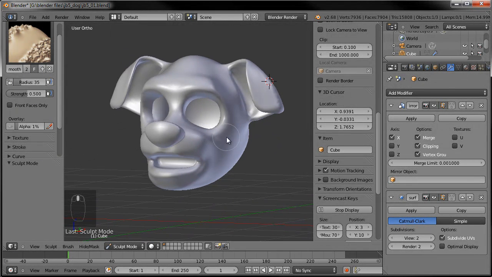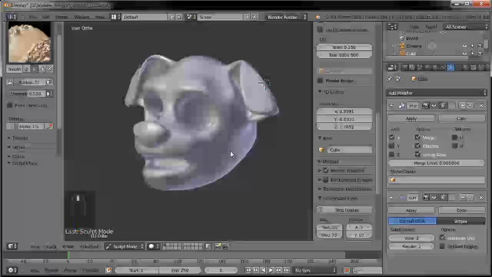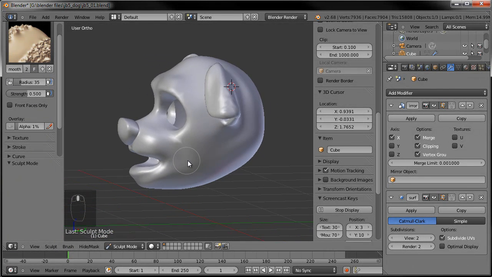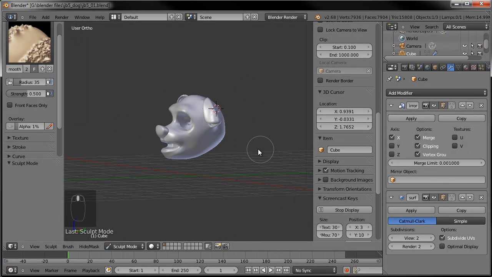So that's going to be it for part 1 with Jacky Blender here. And in part 2, we'll go ahead and we'll probably tweak the face a little bit more. And then go on and start working on the body.